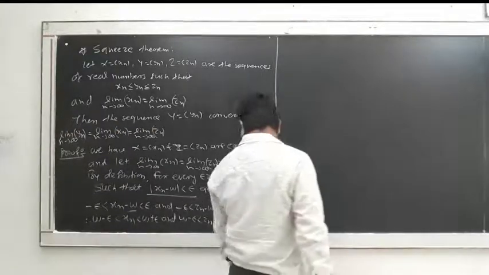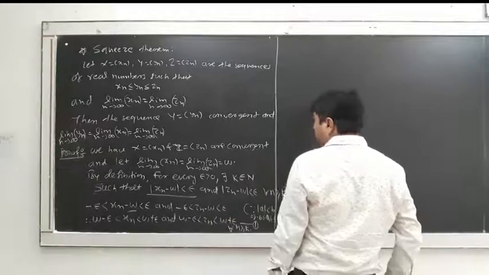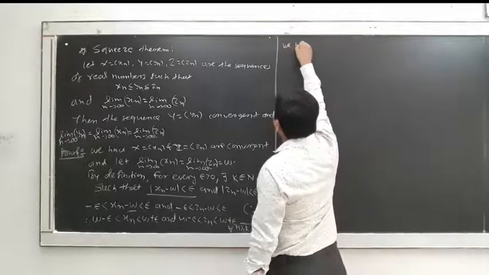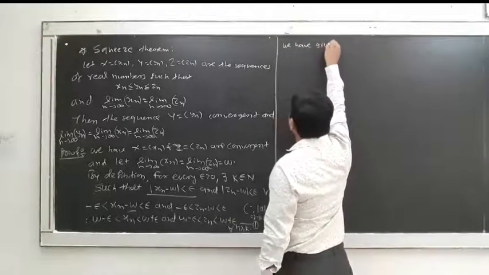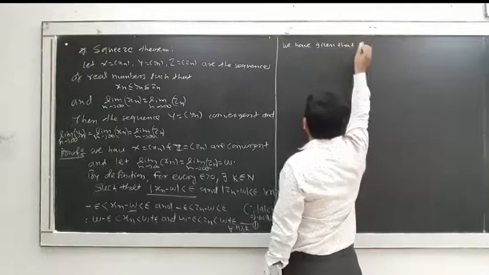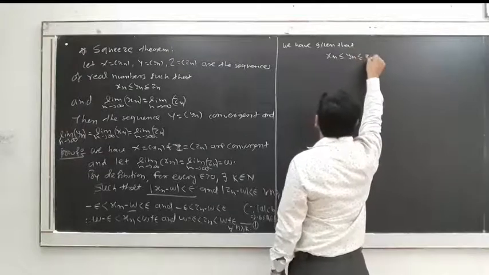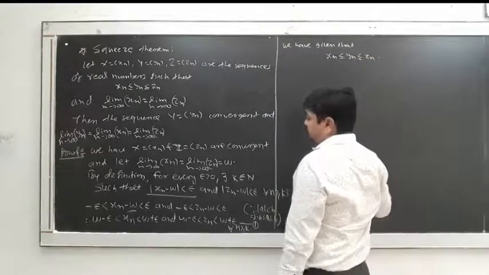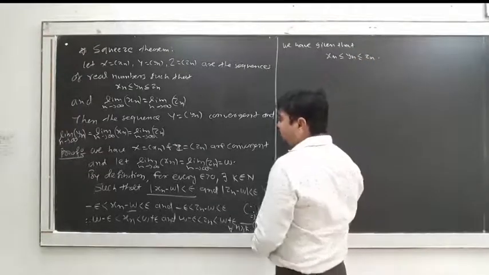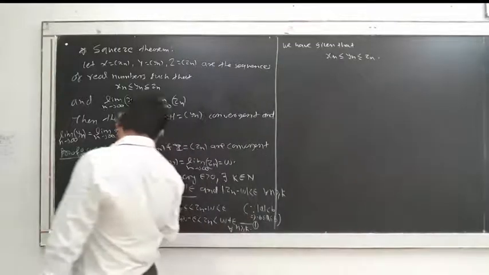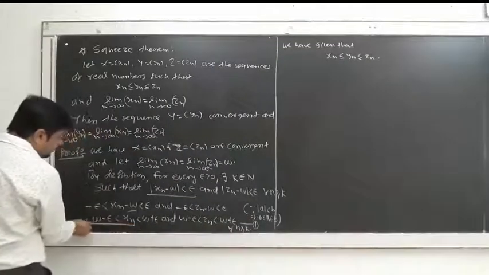Okay, so now what do we do? What we have given is xn is less than or equal to yn is less than or equal to zn. Now we have this xn, but this xn is less than what?